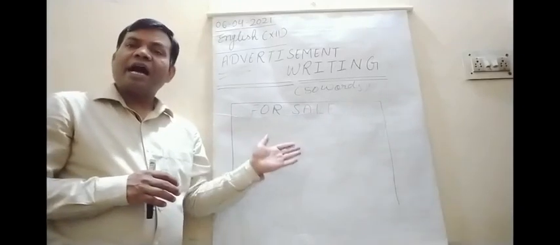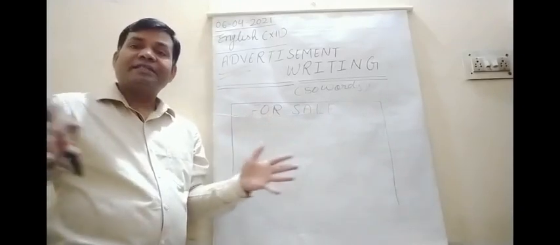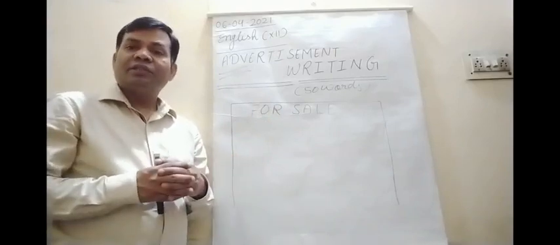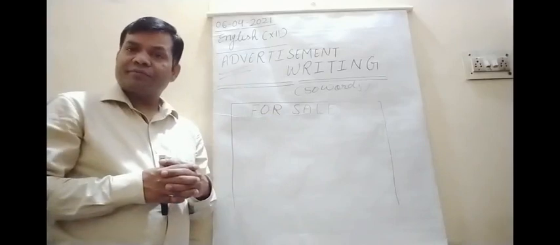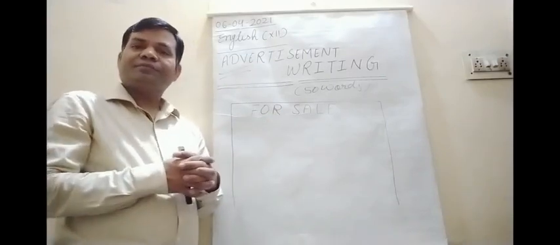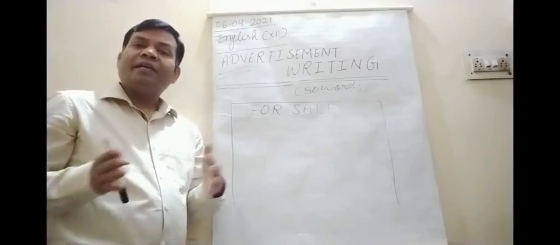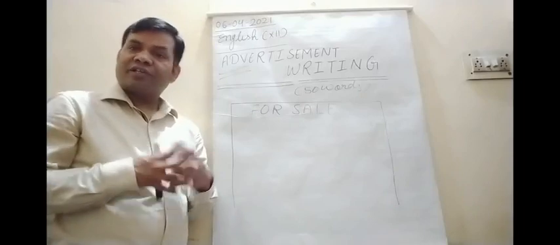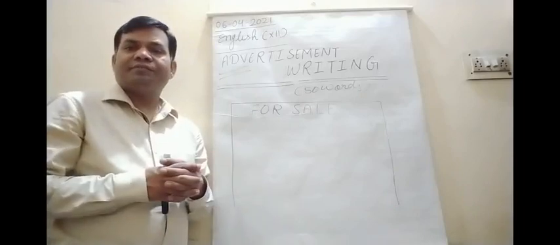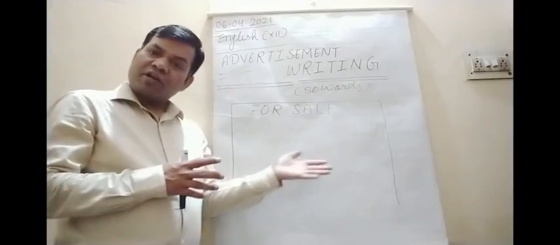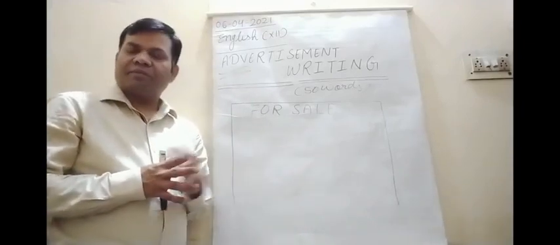It has two spacious rooms, attached bath, modular kitchen, all the features of the house, well furnished, nearby ATM, bank, bus station, railway station. Interested buyers may contact this number.